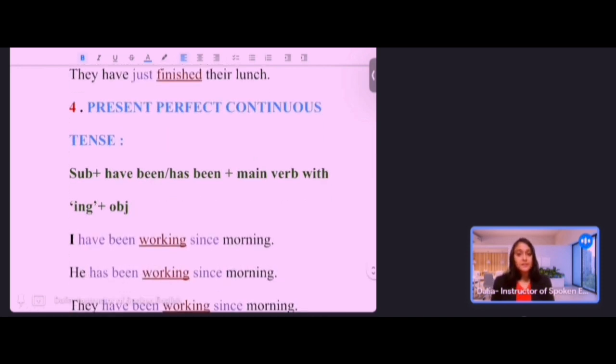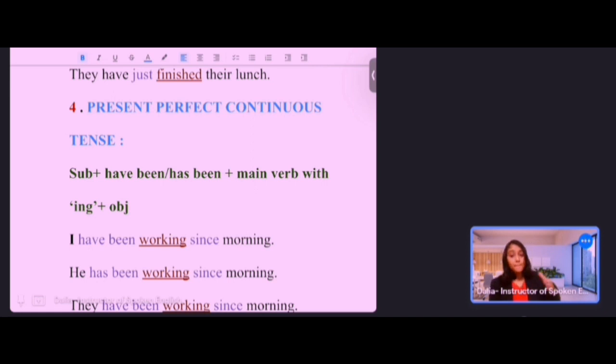Now look at the present perfect continuous tense. Present perfect continuous tense is also really very easy. But unfortunately, I notice most of the people do not use present perfect continuous tense. I mean, if you are just in the beginning level of learning English grammar, or even many people who are very good at English, they even don't use present perfect continuous tense all the time. I notice it, but you must use it, because it can really give you the proper meaning of your sentence, what you actually want to say.